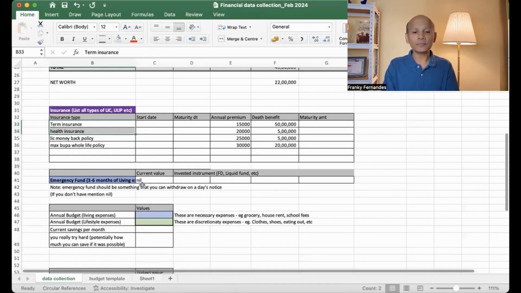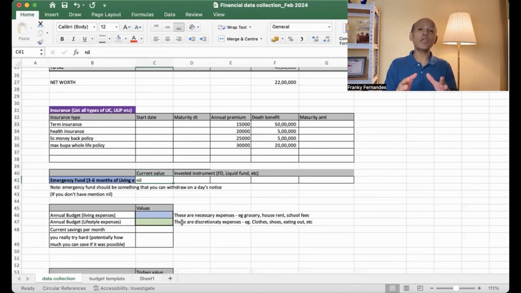Then comes the emergency fund. This is where you need to have at least 3 to 6 months of your living expenses. Emergency funds are basically to spend on emergencies. For example, you lose a job. What do you do? You need money for your monthly expenses. What happens if you have a major house repair and you have to spend a few lakhs? Where will you get it from? Or you have to make some urgent trips and take some flights. What do you do? You need money.